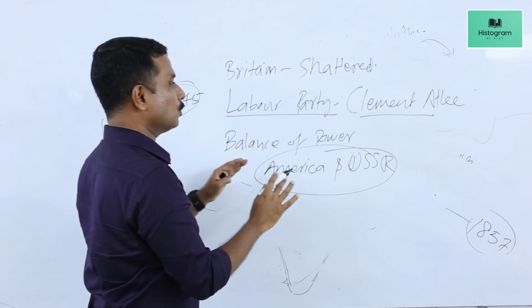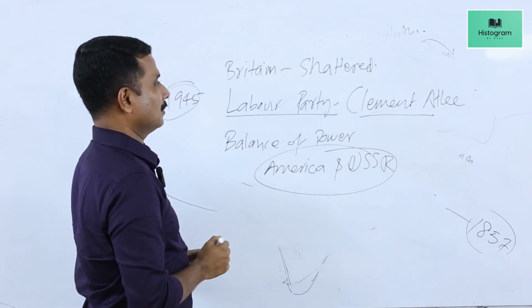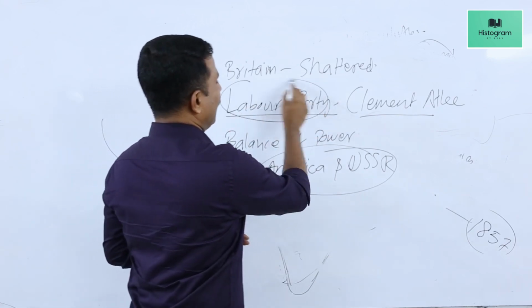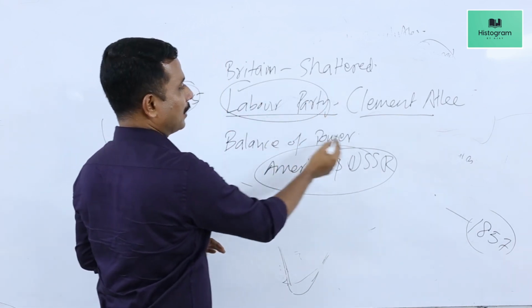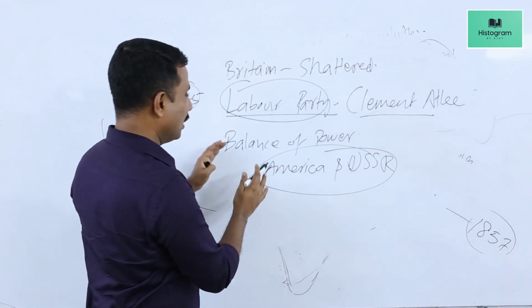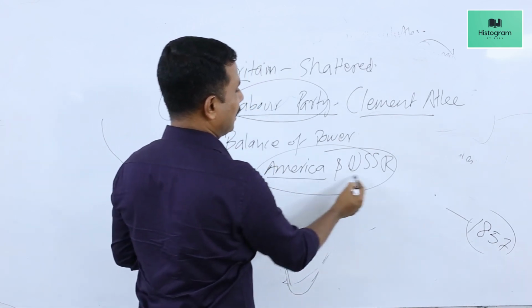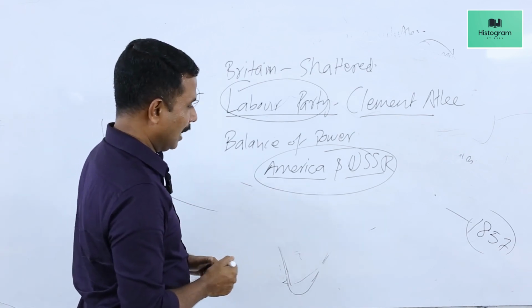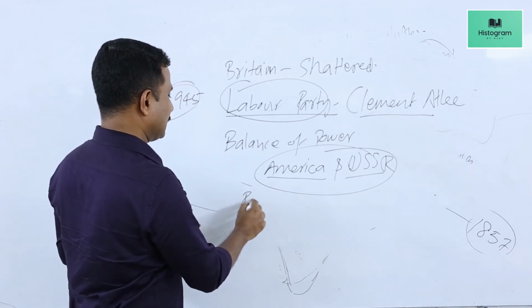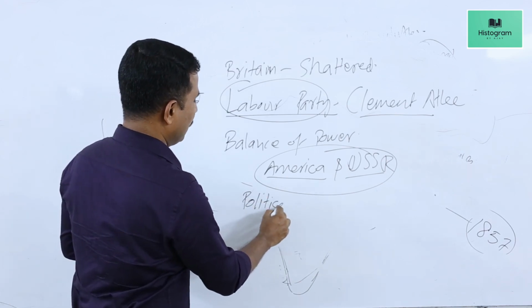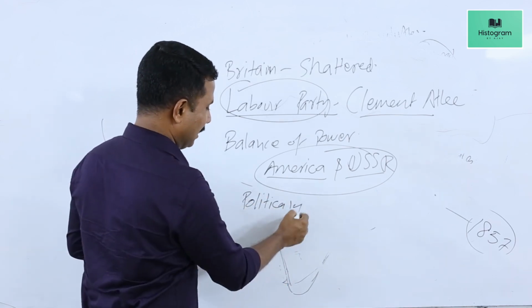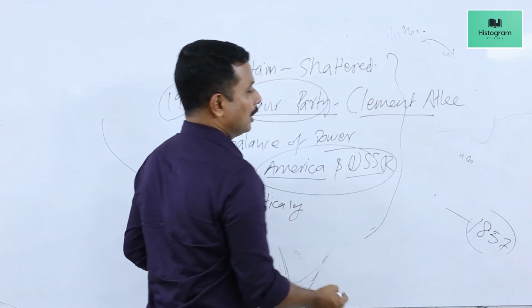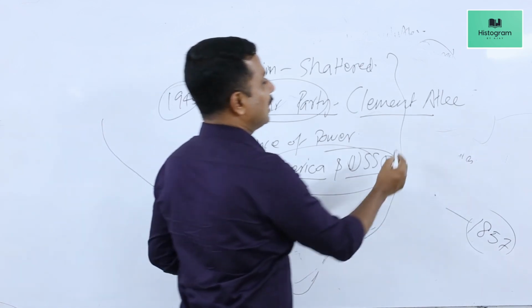They were not in a position to continue their rule over India, considering the situation of their economy. A new government under the Labour Party came to power, and the world balance of power shifted towards America and USSR. Both of them opposed colonialism. And in India, the political agitation had become very militant, with Indians turning politically revolutionary. So all these compelled the British to take a decision of leaving India.